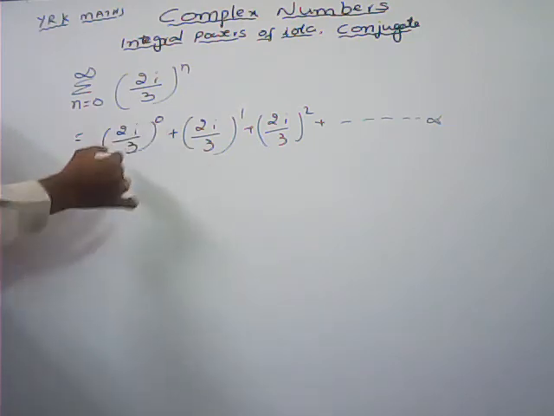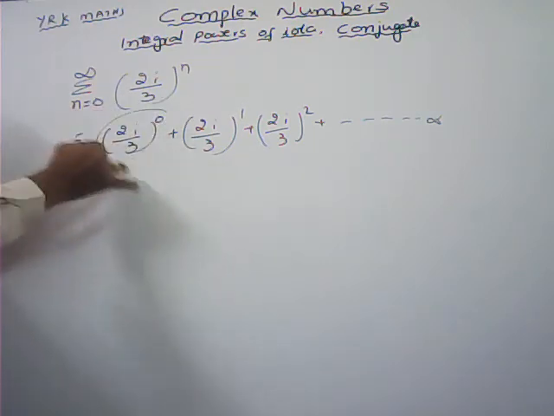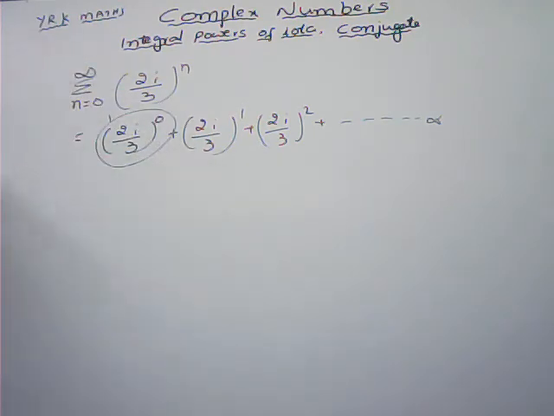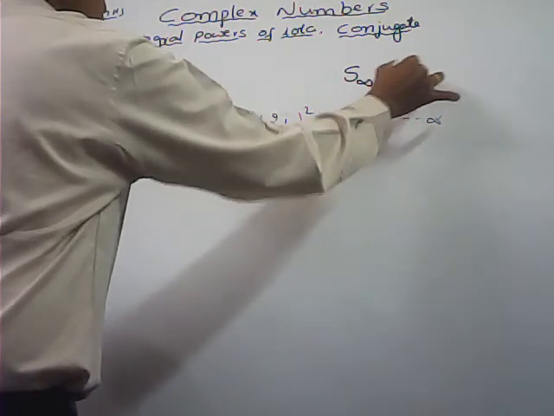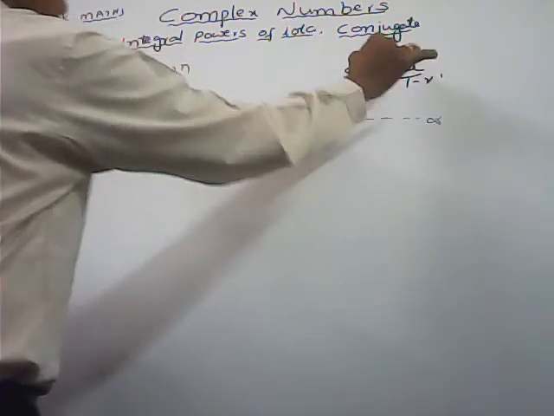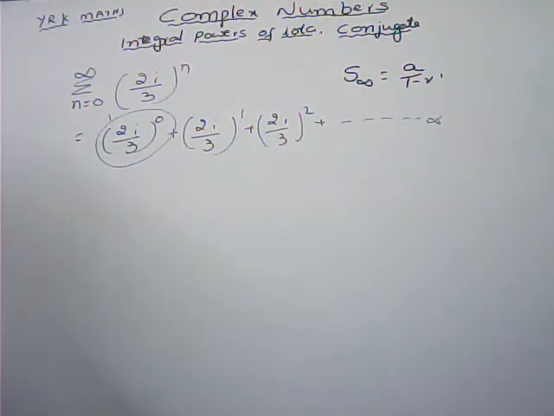Anything to the power of 0 is 1. Now by observing that series, it is an infinite series in GP. The sum to infinite terms in GP is S infinity equal to a by 1 minus r, where a is the first term and r is the common ratio.